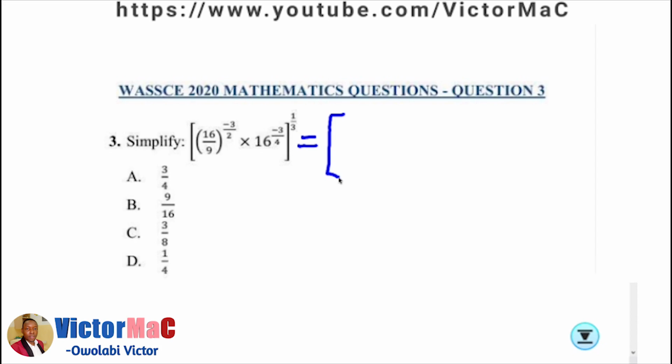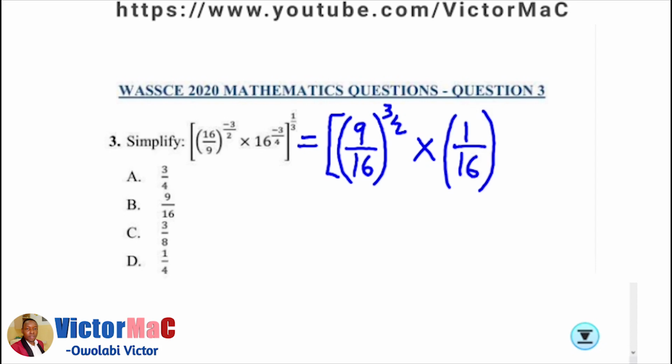So when we apply the negative power on 16 over 9, we're going to turn it upside down. We're going to switch the numerator and denominator, so we're going to have a positive power, 3 over 2. Then times, the same thing goes with 16, it becomes 1 over 16 to the power of 3 over 4, all to the power of 1 over 3.